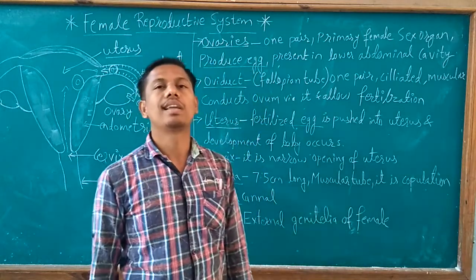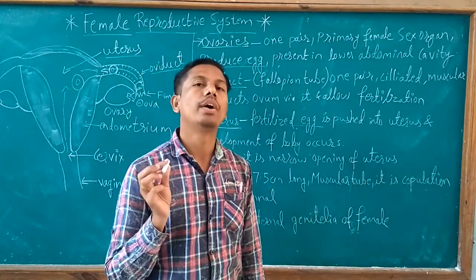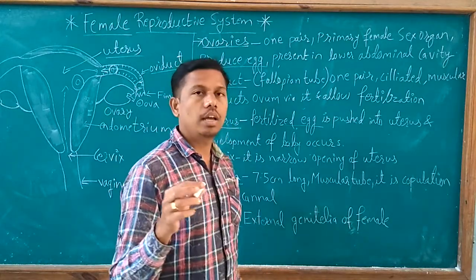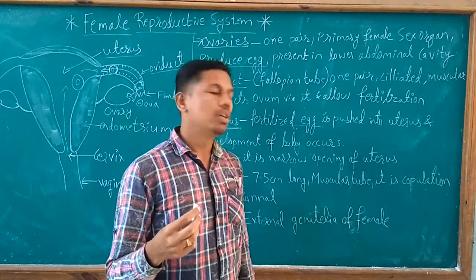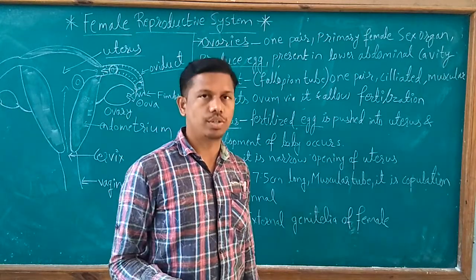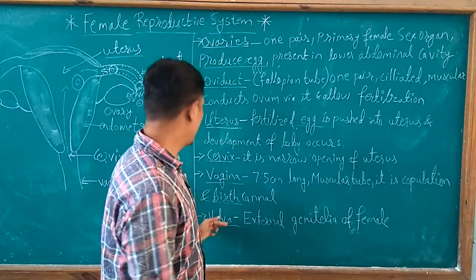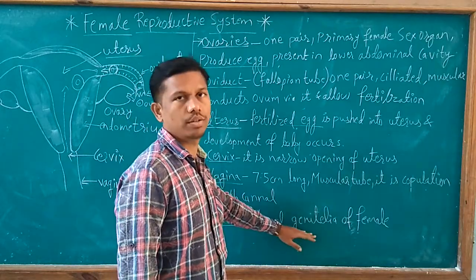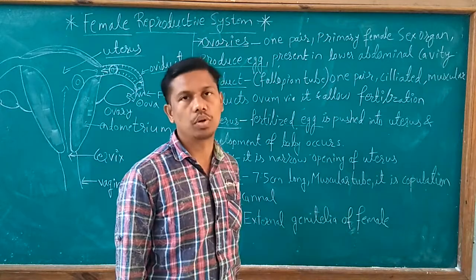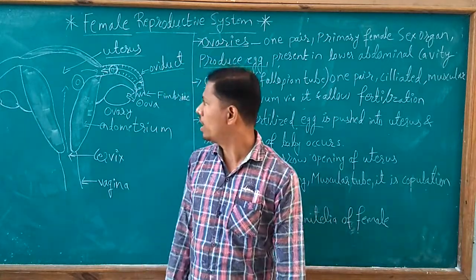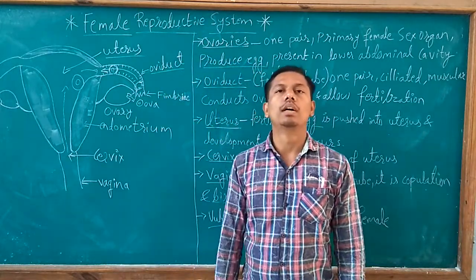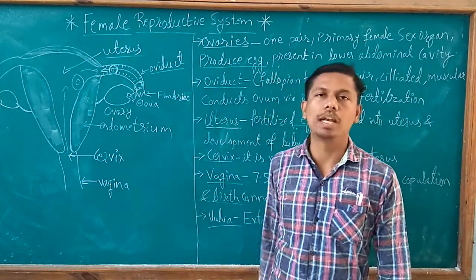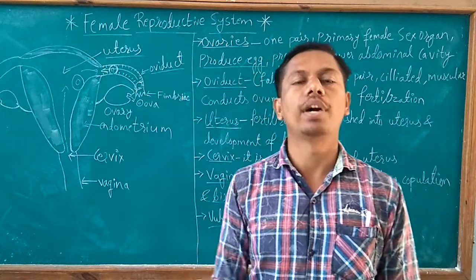It is the external reproductive organ of the female, which is efficient to generate stimulations. Genital organ means reproductive organ. So in this way we complete the parts of the female reproductive system and their functions.